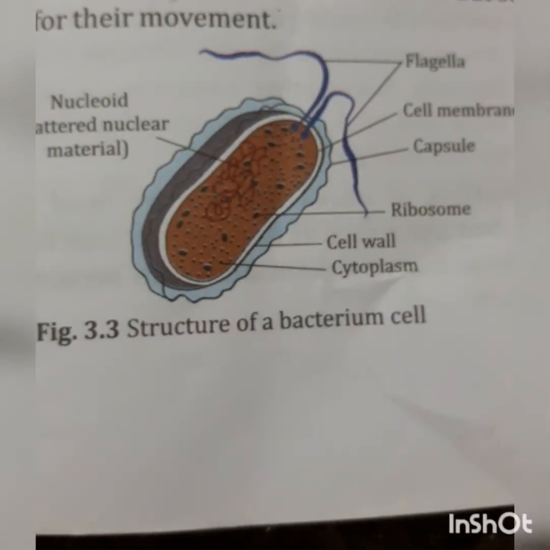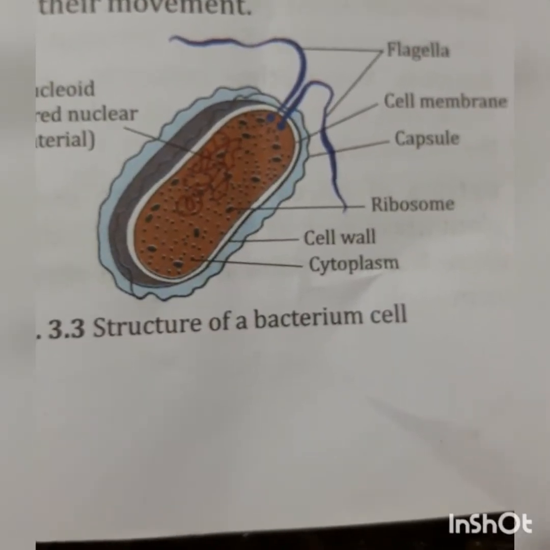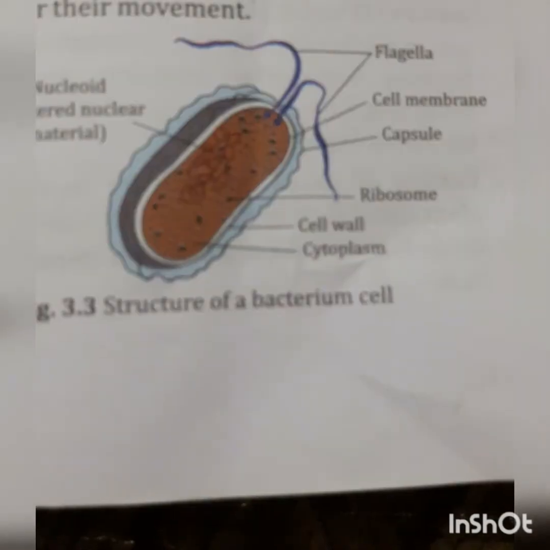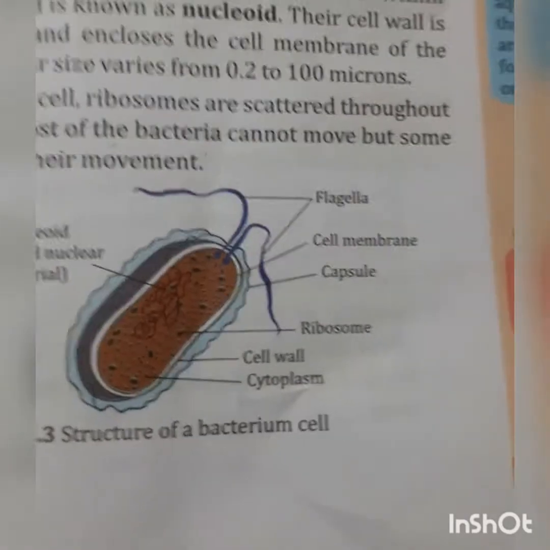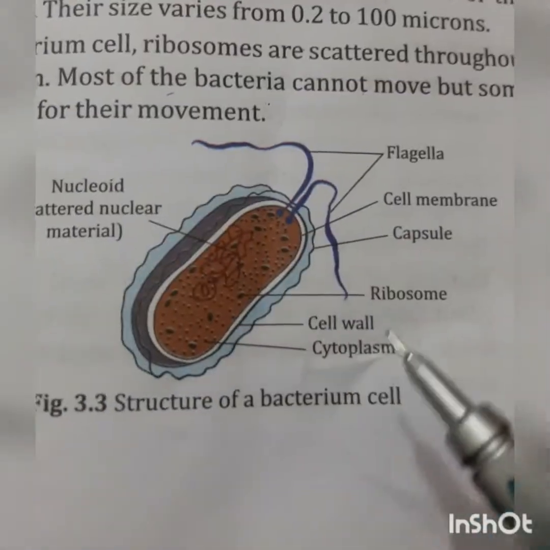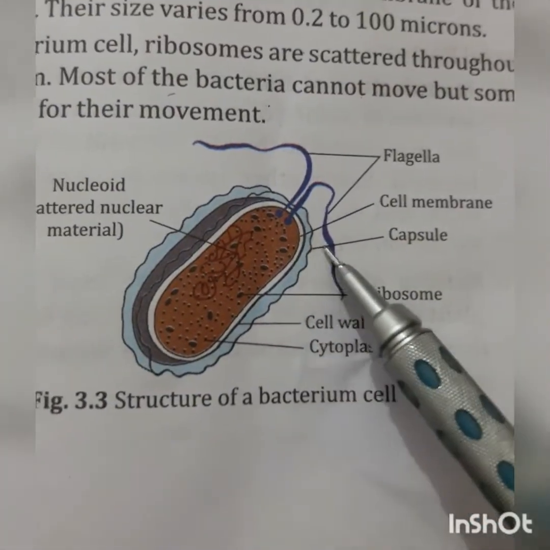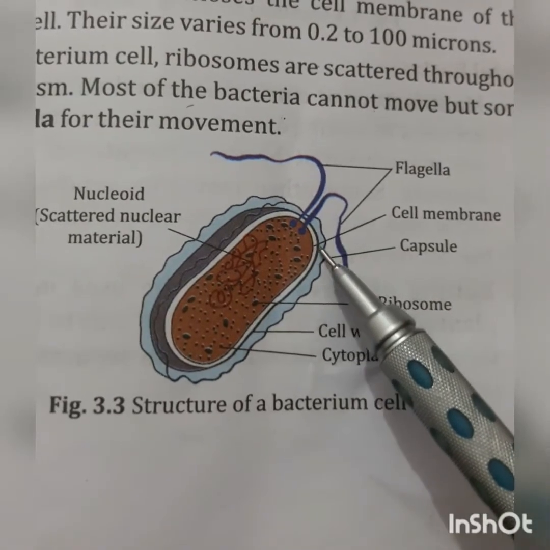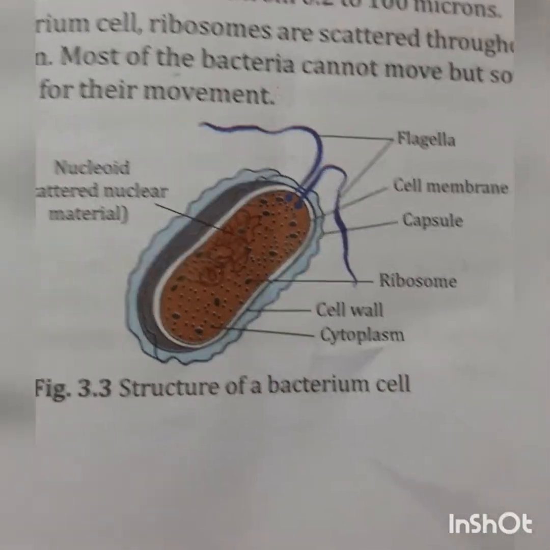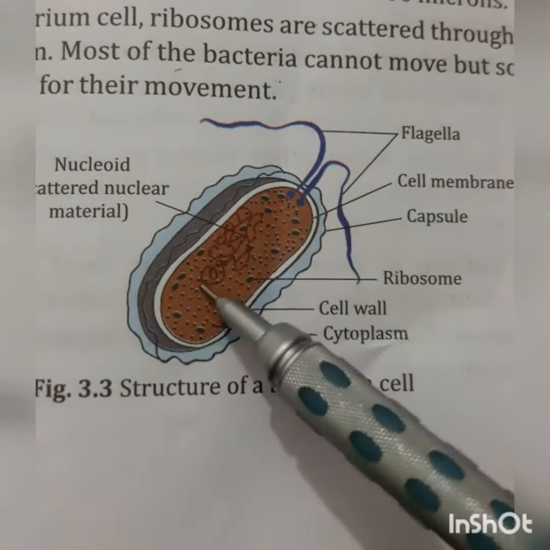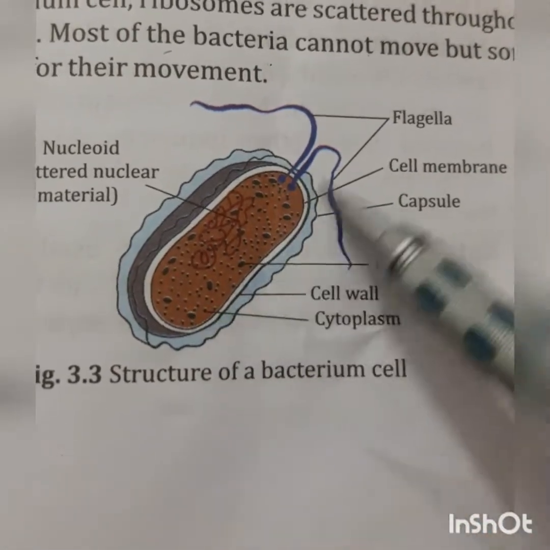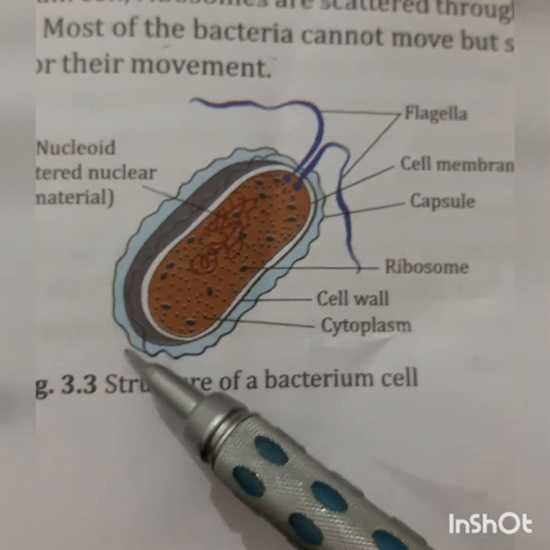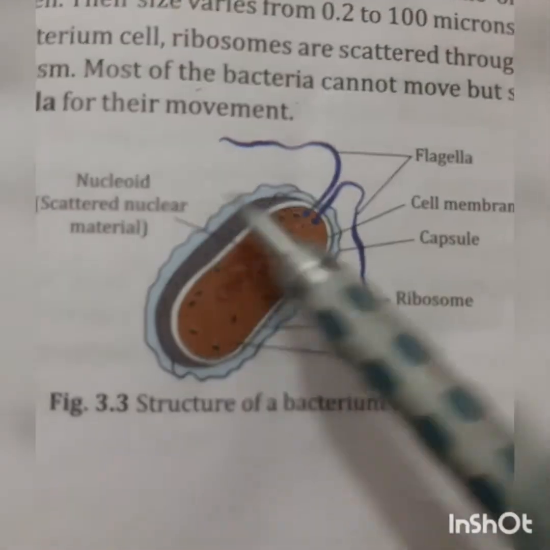Structure of a bacterium cell. Bacteria have a very simple structure. They have a capsule around the cell membrane. You can see this. A capsule is present around the cell membrane. They do not have a proper nucleus. Their nuclear material is scattered within the cytoplasm and is known as nucleoid.